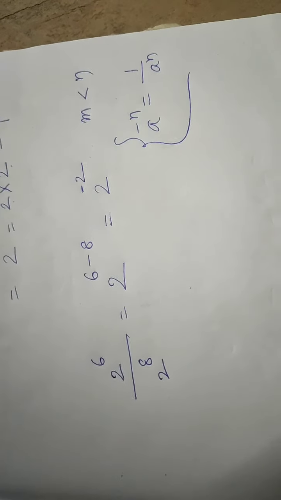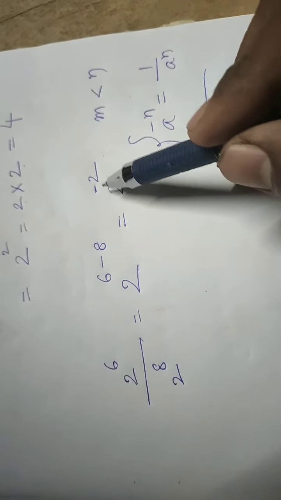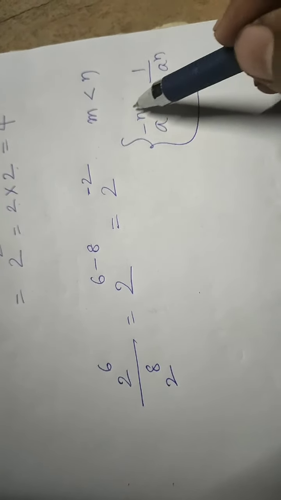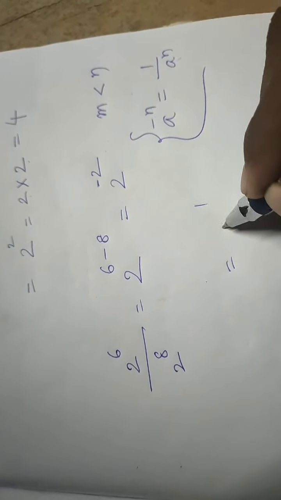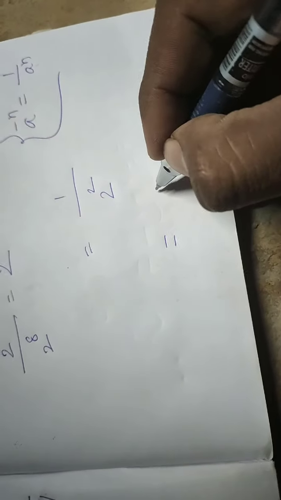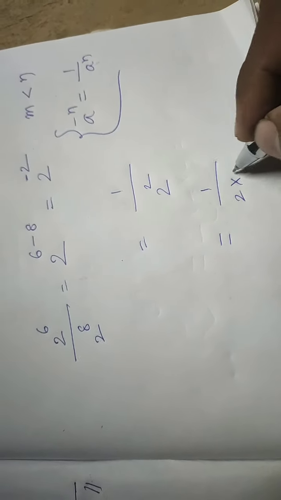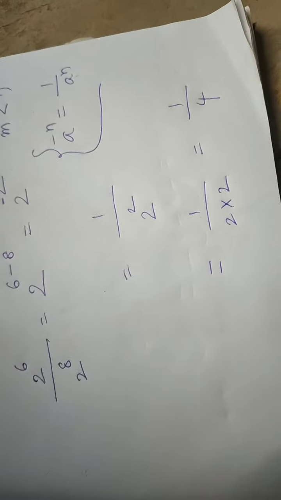It's one of the formulas. Look at what happened: a negative exponent. What will happen then? We should write the number in the denominator place. Now I'll write 1 by 2 square. Next step, 1 by 2 into 2. Next step, 1 by 4.